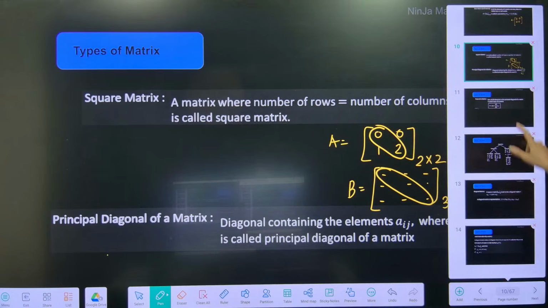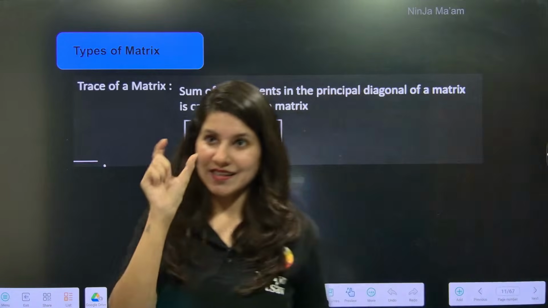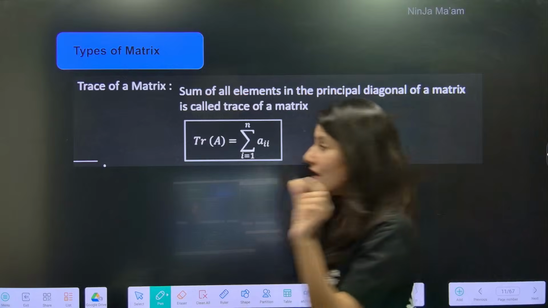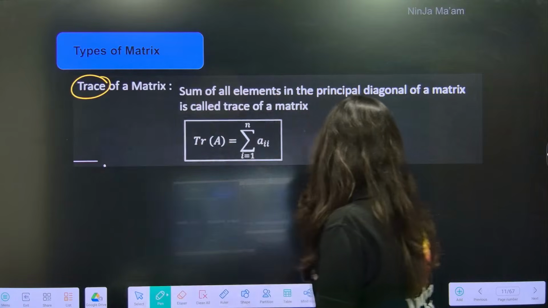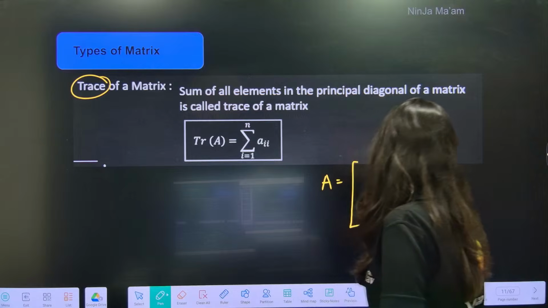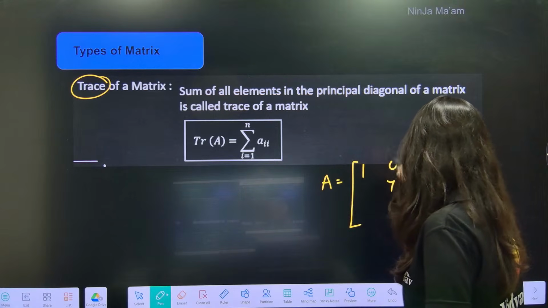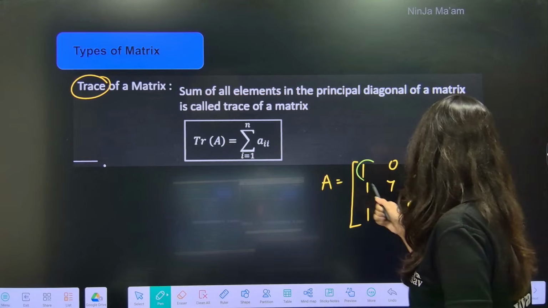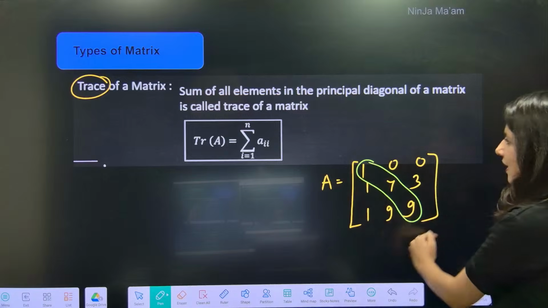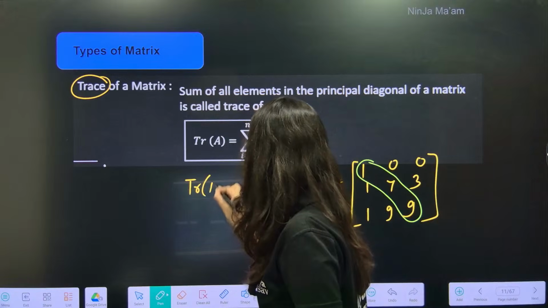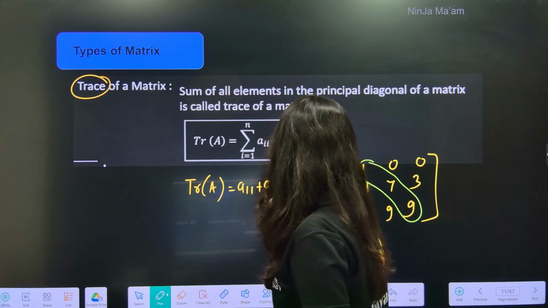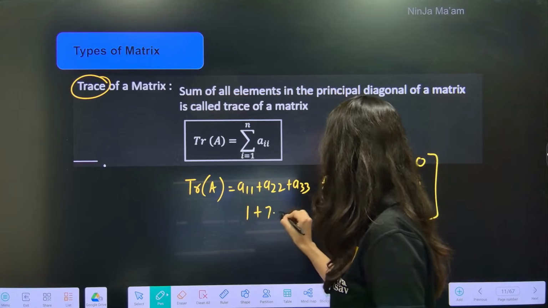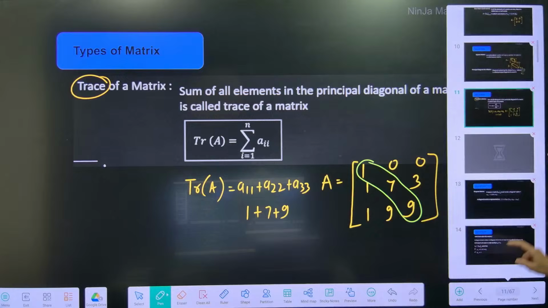Okay. Now the moment the diagonal term comes, here comes a very important term which is the trace of a matrix. Now suppose you have a matrix with rows 1, 7, 9; 0, 0, 3; 1, 1, 9. Trace means the sum of diagonal elements. So this is your diagonal 1, 7, 9. So trace of A, everybody, is A11 plus A22 plus A33. In that case, 1 plus 7 plus 9. Everybody in the chat box, what will be the sum? That you can guess.